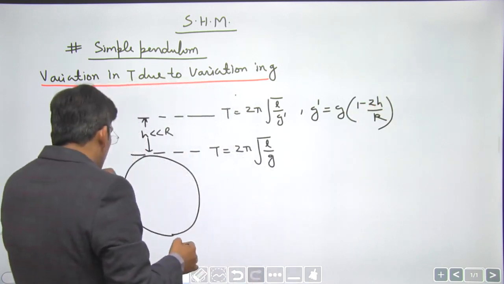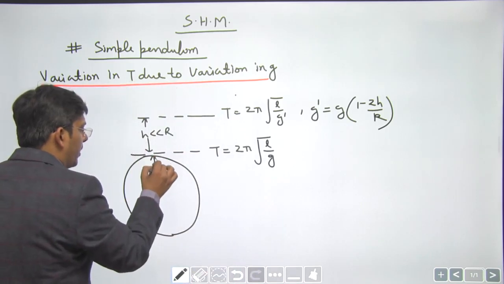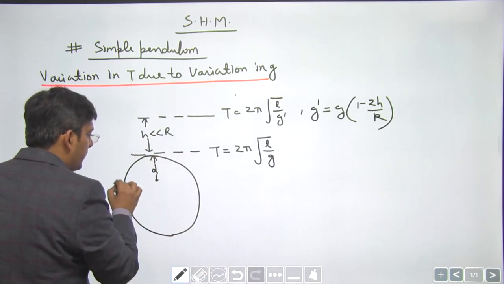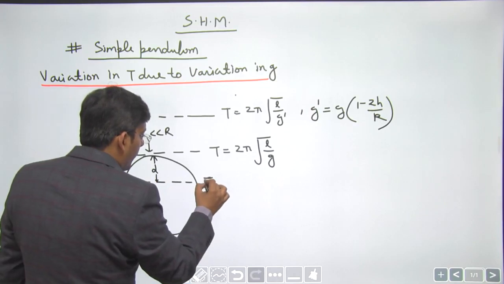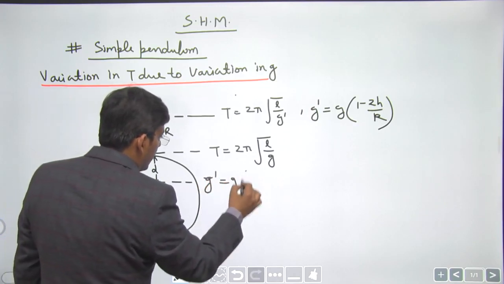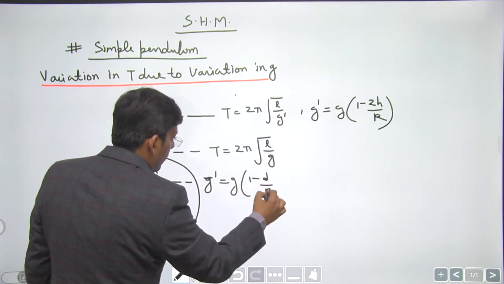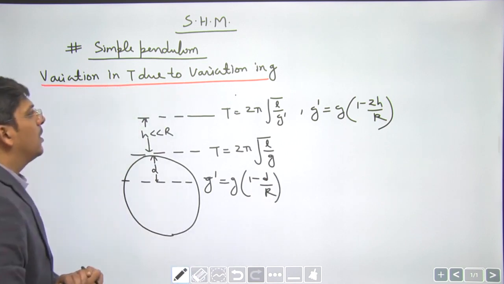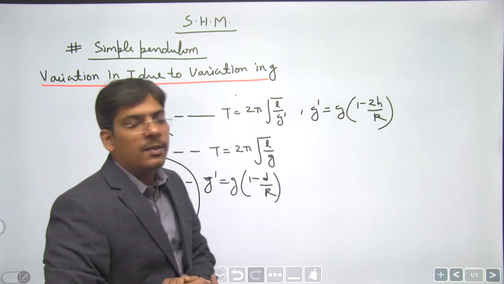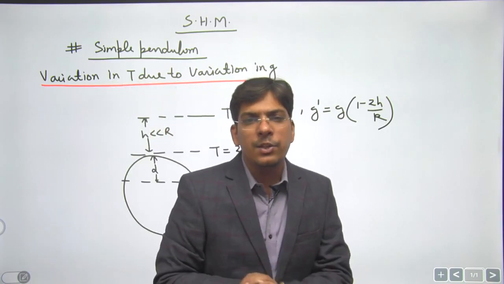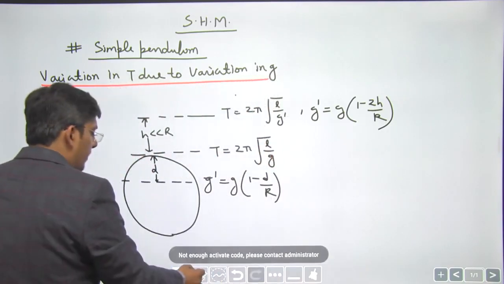If you take the pendulum to a depth d inside the earth, then the value of g is going to change, g dash is g times 1 minus d by r. Okay, dear students, so this is all about variation in g. This is how we can vary acceleration due to gravity for a pendulum.